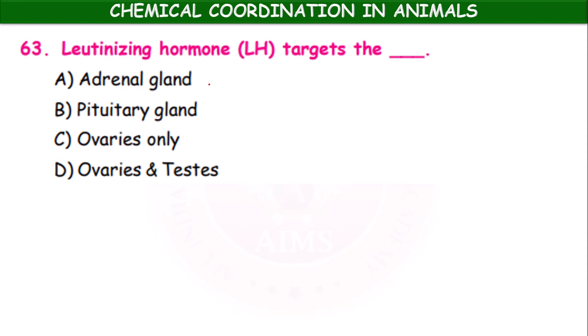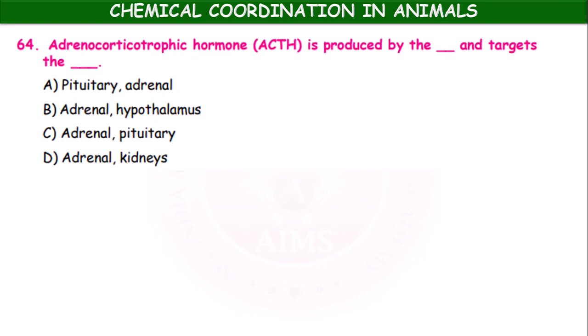Luteinizing hormone targets the adrenal gland, pituitary gland, ovaries only, ovaries and testes. So luteinizing hormone acts on both ovaries and testes. This luteinizing hormone is produced by pituitary, which influences the gonads. Adrenocorticotropic hormone is produced by the dash and targets the dash. It is produced by the pituitary and targets the adrenal gland, okay. So which is the correct option? The first option.